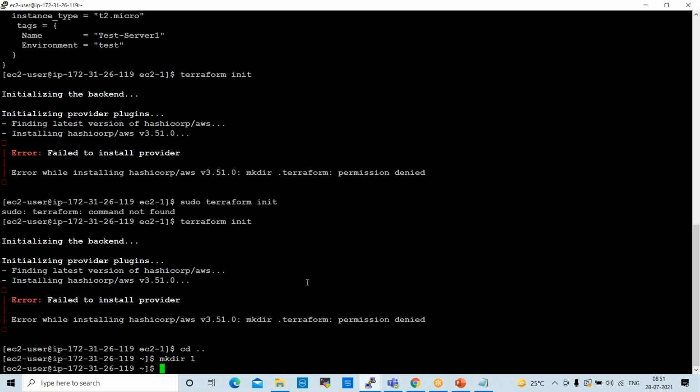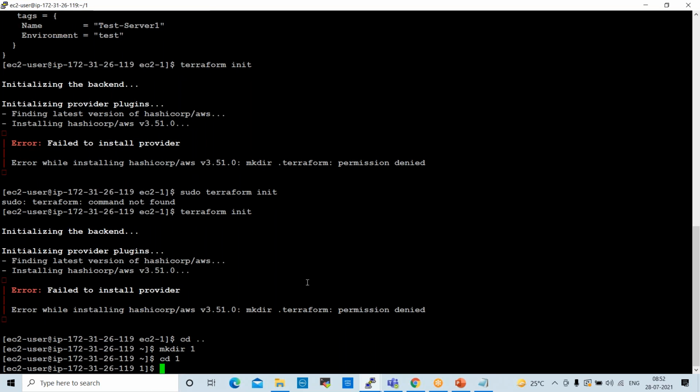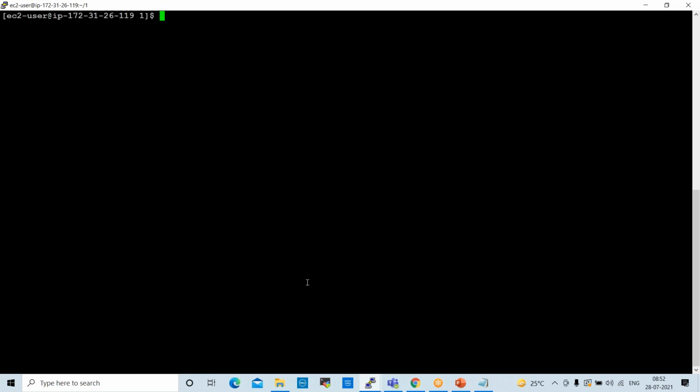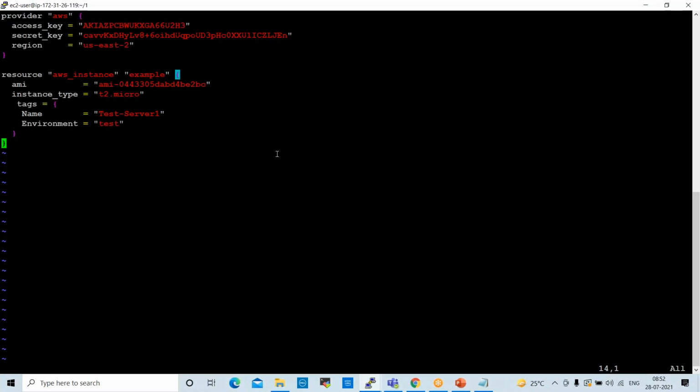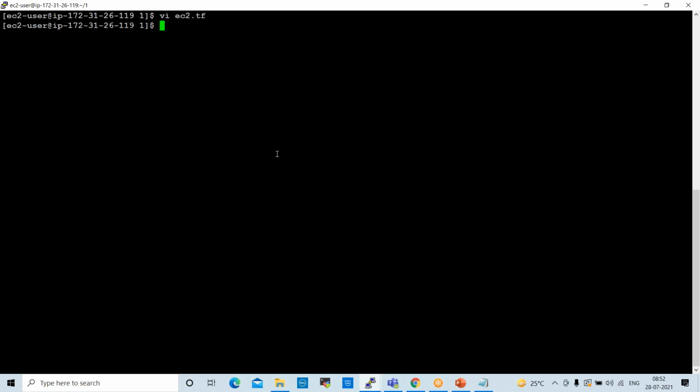Now I will move into folder 1, cd 1. Now vi ec2.tf. Open this. Now we can give the script here. Now it will execute. There are so many conditions in Terraform, so we should not use sudo. You can save this. Now it will execute.